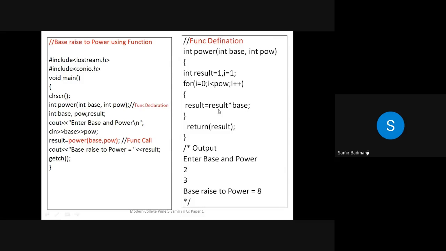So result, what is it? Is 1. 1 into, suppose 2 raised to 3 is there. So result is initially 1. 1 into base means what? 2. So till it reaches power, 3 times this will be multiplied. 1 into 2, then again 2 into 2, then again 4 into 2. Okay. So return result. So here also the data type is int. So suppose 2 raised to 3 is there, the answer will be 8 here, which will be returned to result. And we are just printing the cout statement of result. So all of you understood functions?